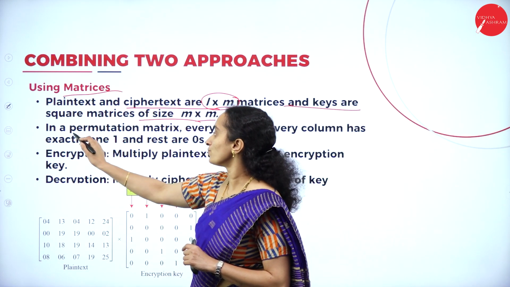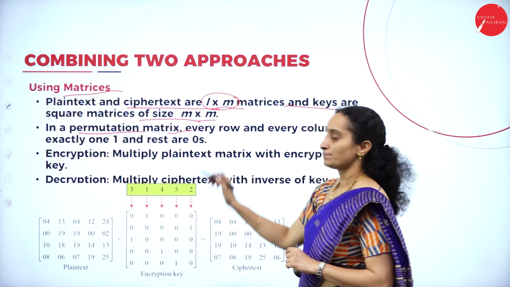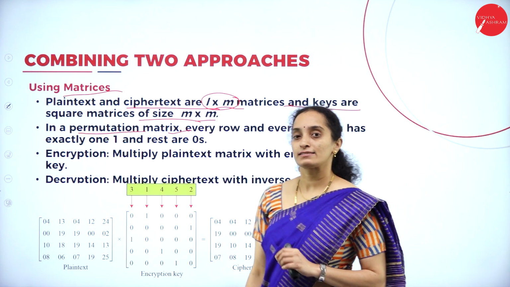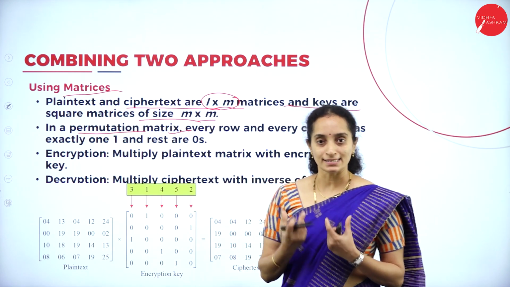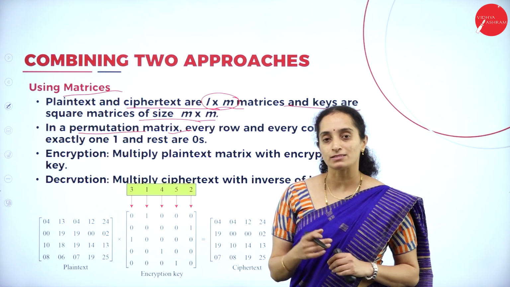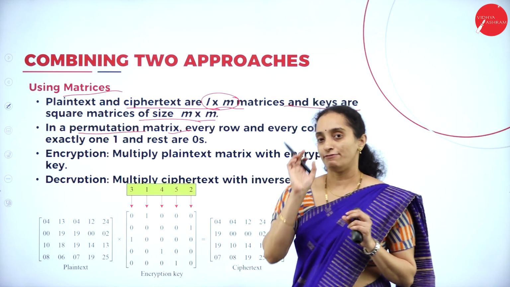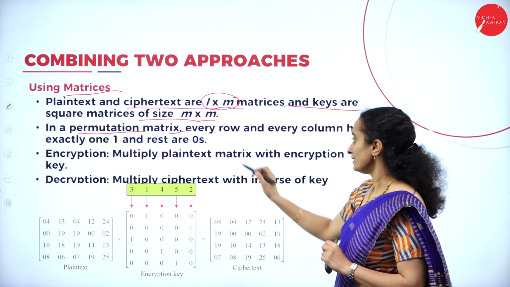How are you going to encrypt and decrypt that? Again, a permutation matrix will be given as a square matrix. That is, key matrix will be a permutation matrix. That means you are going to permutate. Everything will not be the same value. You are going to permutate it.